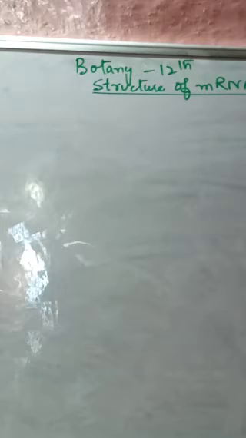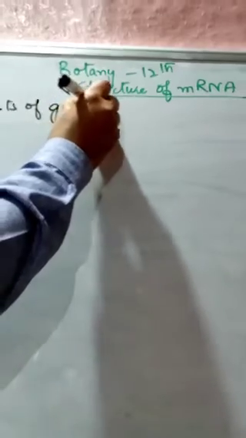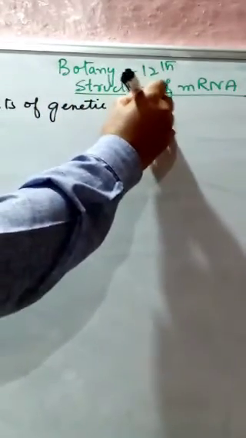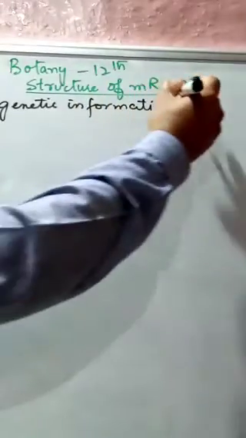Now, what do we mean by this mRNA? We will say, why it is called mRNA. This mRNA consists of genetic information.